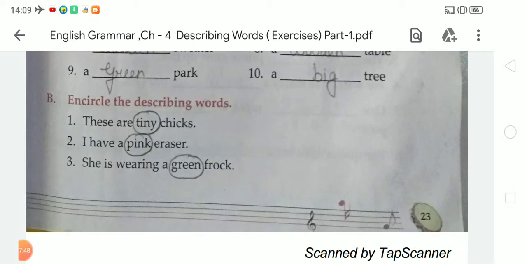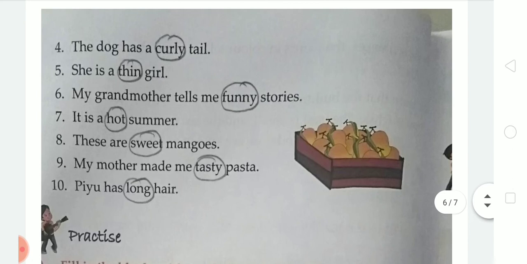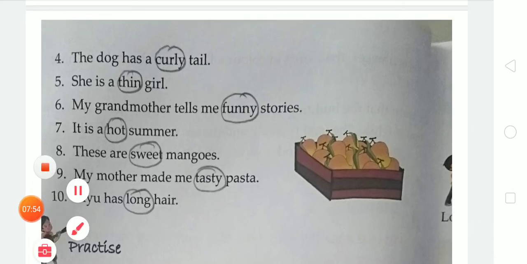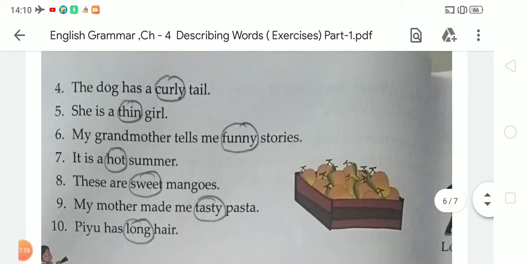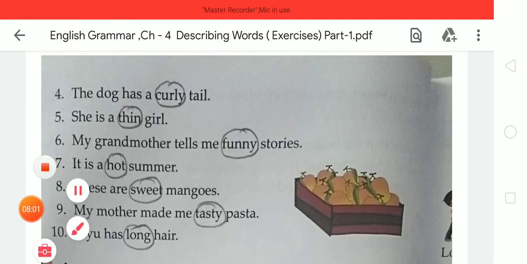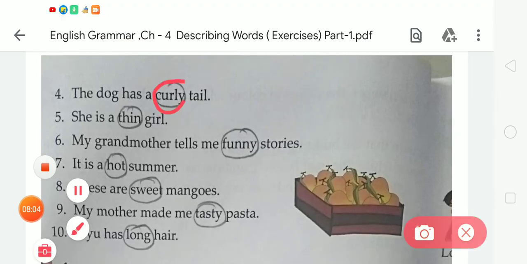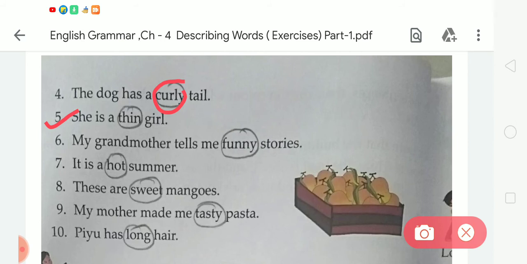Now moving to the next, number 4. Come to page number 24. So student, in number 4, the dog has a curly tail. In this sentence the describing word is curly. Now next, number 5, she is a thin girl. In this sentence the given word thin is a describing word because it describes the shape, the size of a girl. The girl is thin.